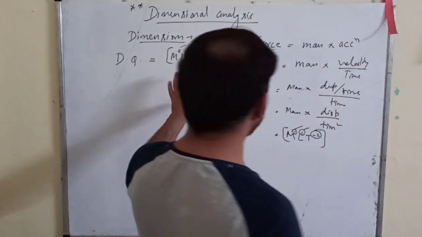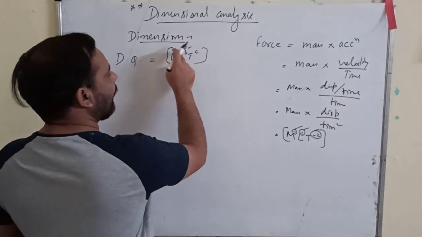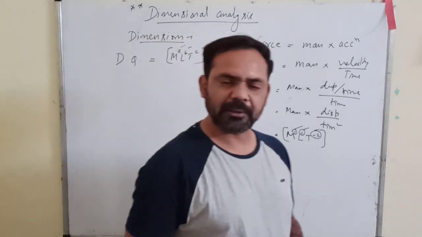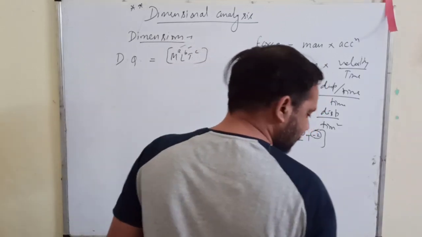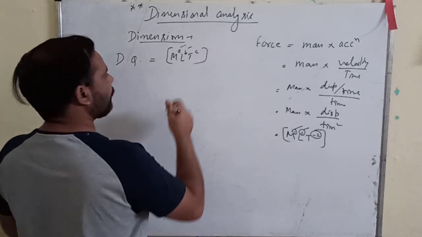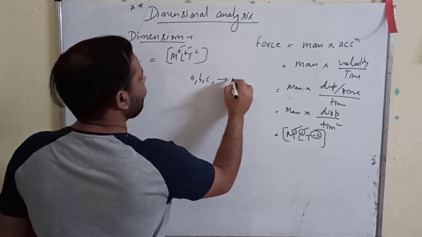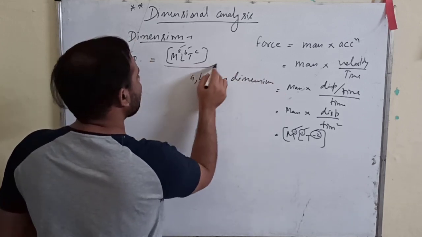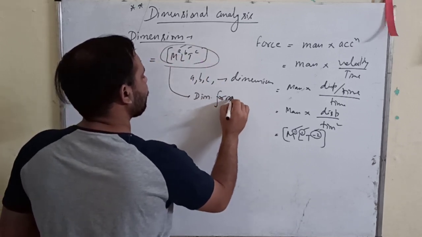Now what is the notation? You write the fundamental quantities with their exponents, and always we write them inside the square braces. This is a particular notation for writing the dimensions. This a, b, c are your dimensions, and this complete expression is called the dimensional formula.